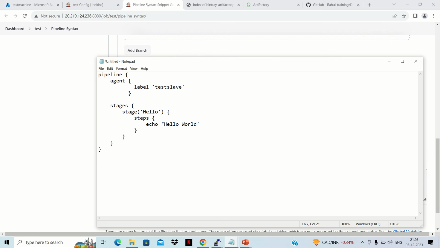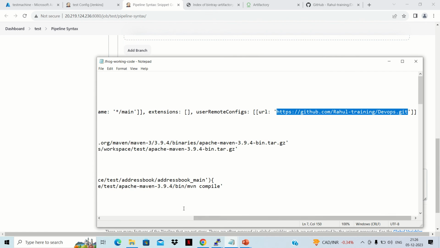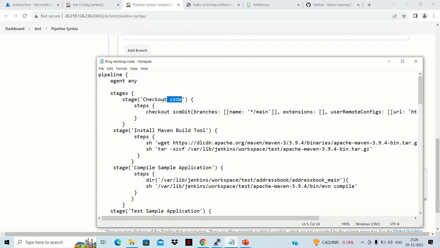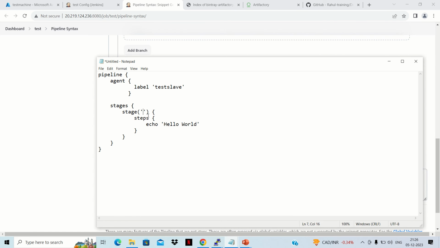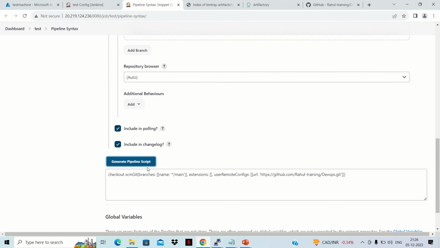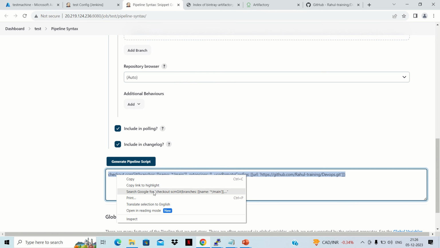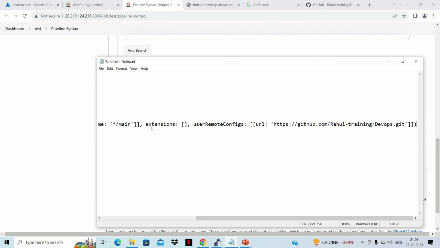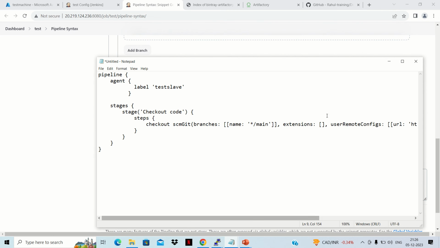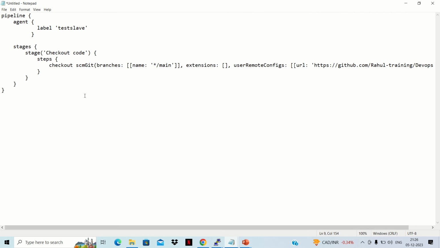Now we don't want to use this hello. We want to use the first stage. That will be the stage for checkout code. So we'll use this name here, and steps will be the steps that we have created for checkout code. So that we can copy from here. Copy it and place it. So this is that much simple in order to create the first stage.